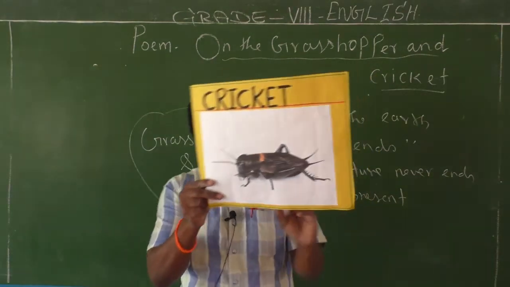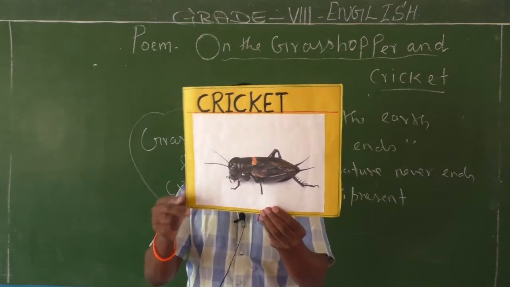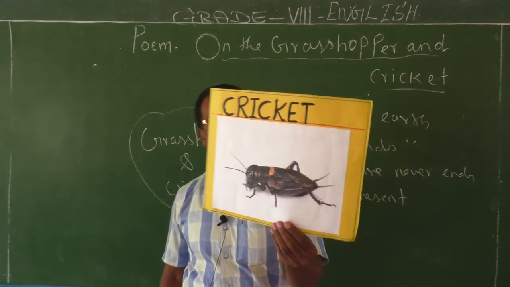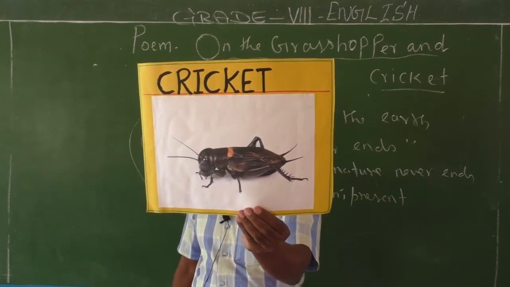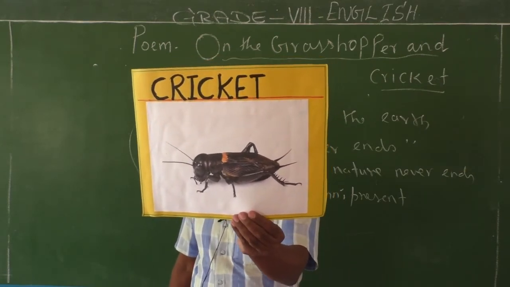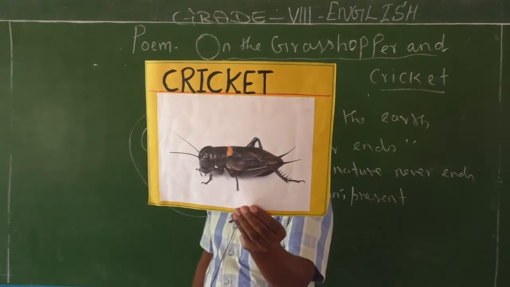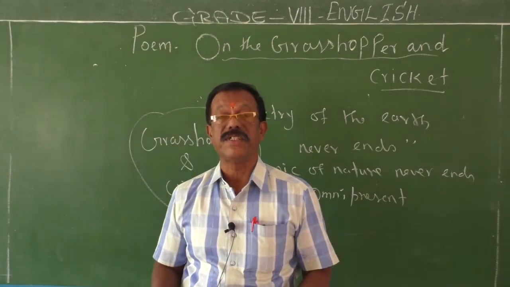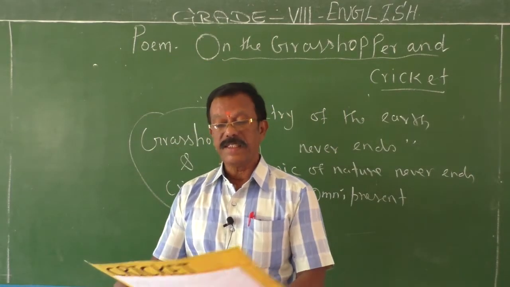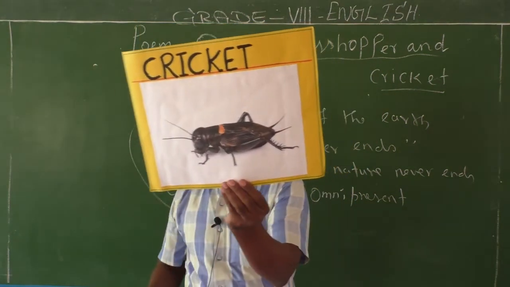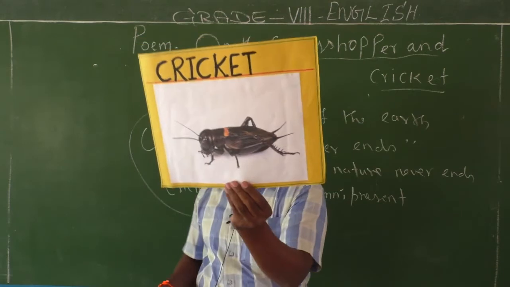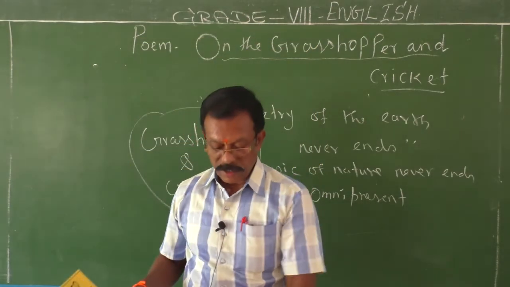And then see the another small creature which was introduced by the poet is cricket. This also you can find anywhere and everywhere. So these two small creatures represents nature. That's important. These grasshopper and the cricket, both the small insects and creatures represents the nature. How they represents the nature?